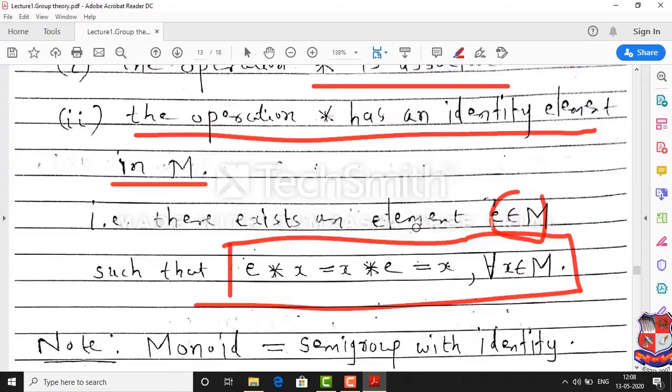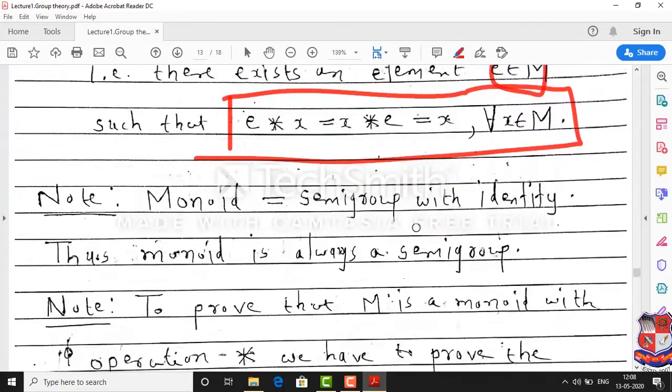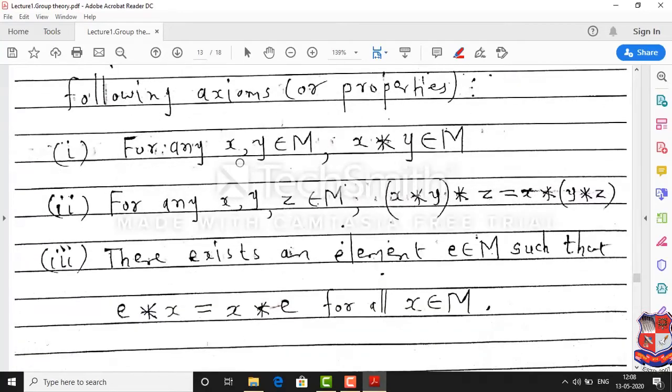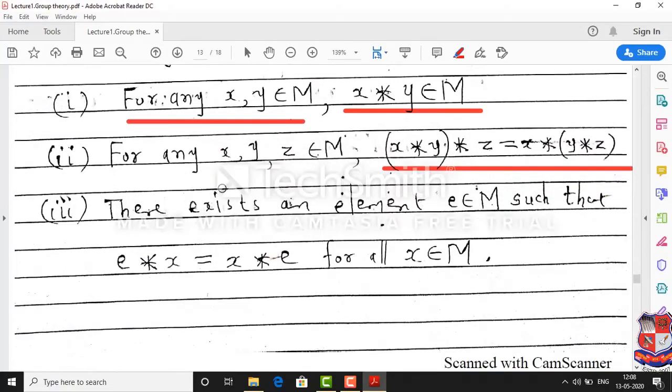So for a monoid we must have three properties. If we are given some operation on this set M, then to show that M is a monoid we have to prove three properties. First, that the operation is a binary operation, that is, for any x, y in M, x star y must be in M. Second, you have to show that the binary operation is associative, and the third property required is the existence of an identity element.